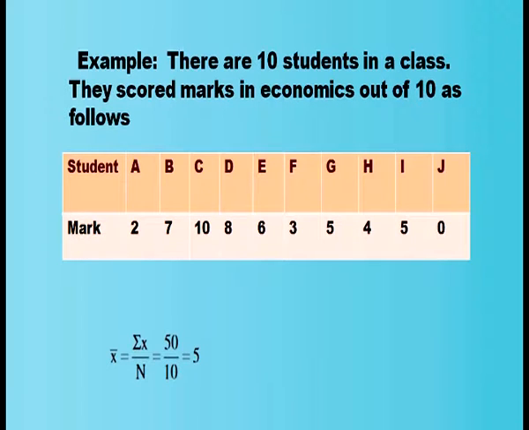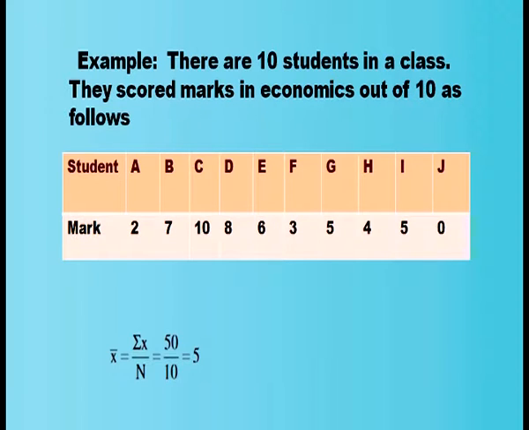Now how do we find the arithmetic mean of these 10 students of this particular class? What we have done is we totaled together the marks obtained by all the students, so we got sigma x. We totaled together the marks obtained by the 10 students and we got 50. 50 upon 10, where 10 means the number of students of the class.